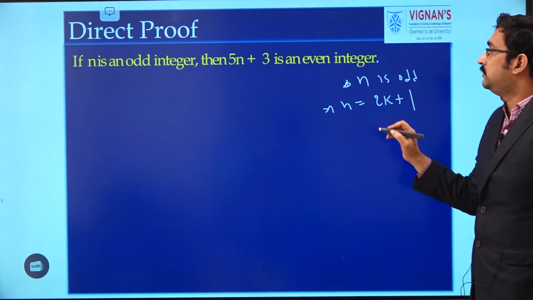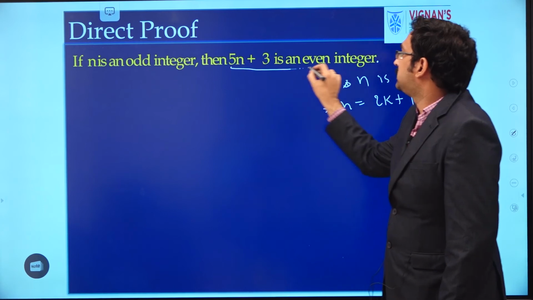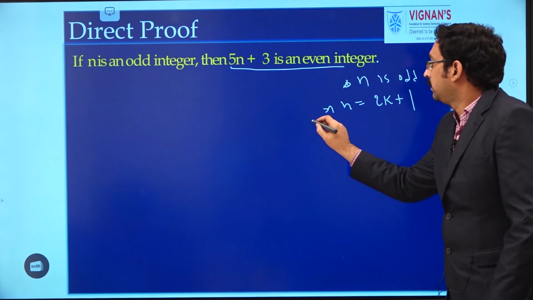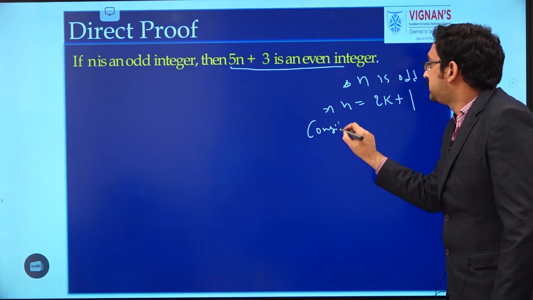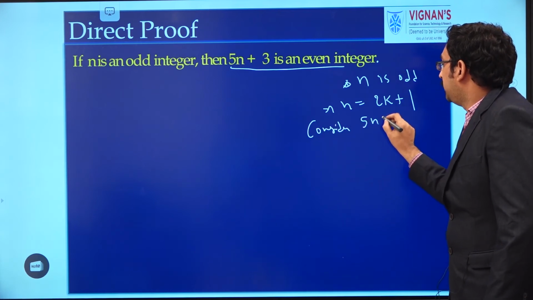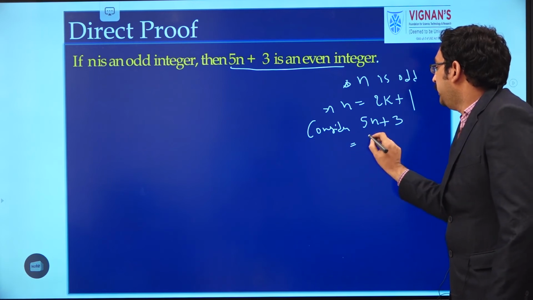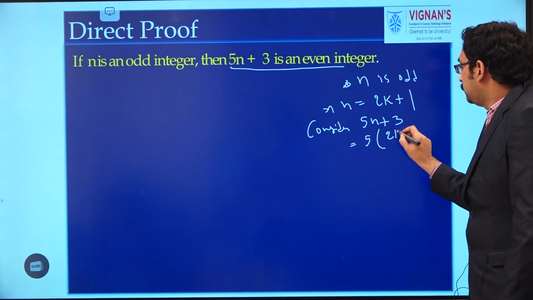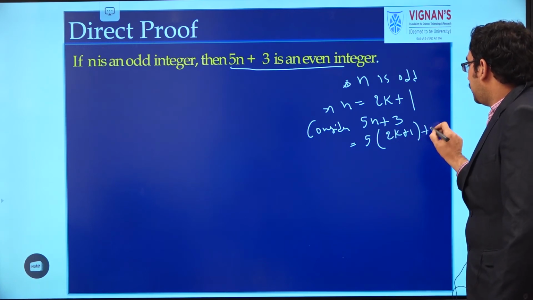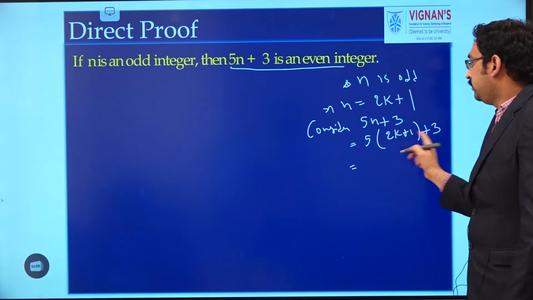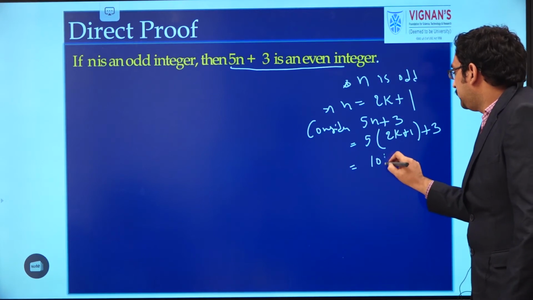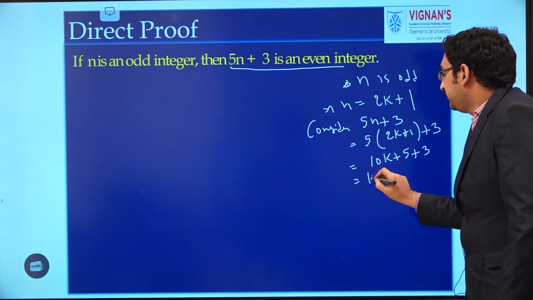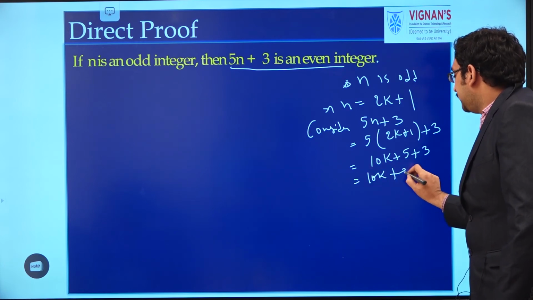We have to prove that 5n plus 3 is even. So consider 5 into n plus 3. In place of n, substitute 2k plus 1. So 5 into (2k plus 1) plus 3. If you expand it, we will get 10k plus 5 plus 3. So it is nothing but 10k plus 8.